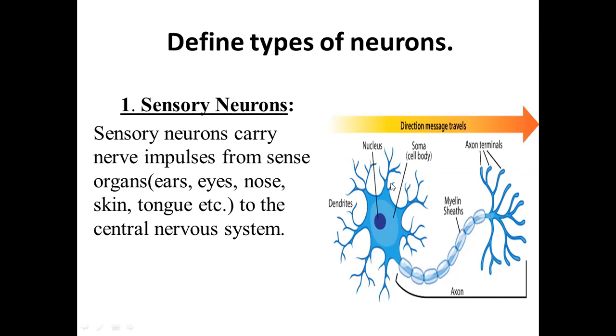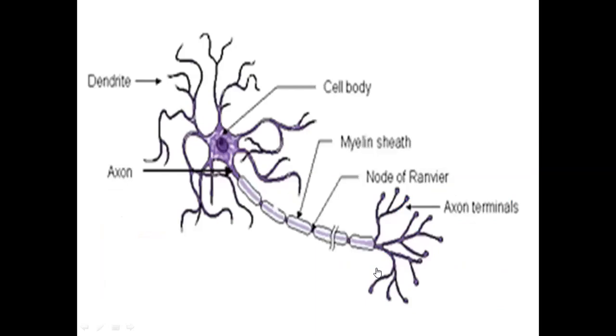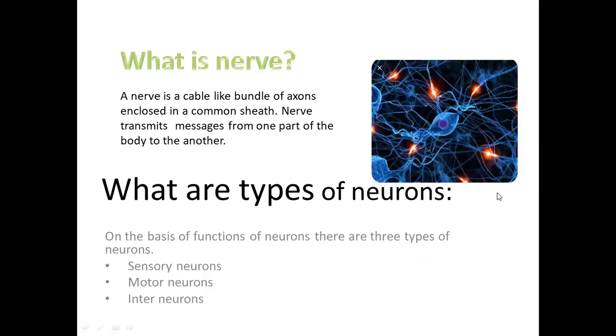Now, this is the structure of the neuron, the very first structure of neuron which you have discussed. This is actually the sensory neuron.